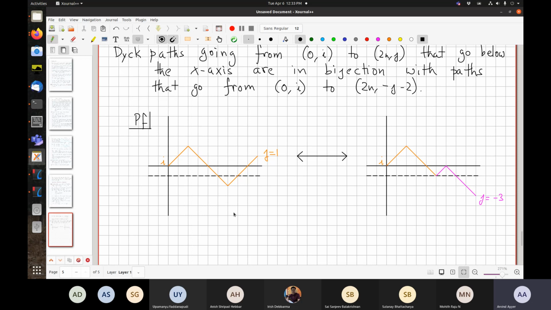Maybe I can use some words. So reflect the part of the path after the first contact with the line.